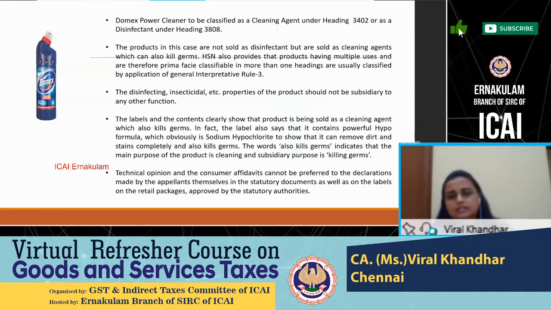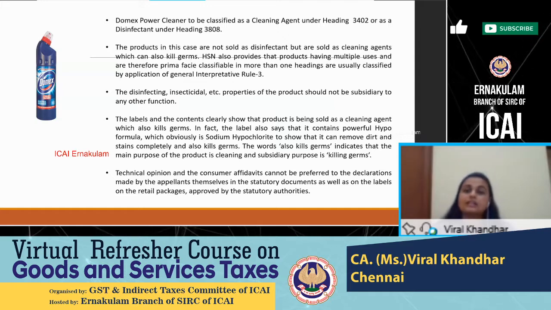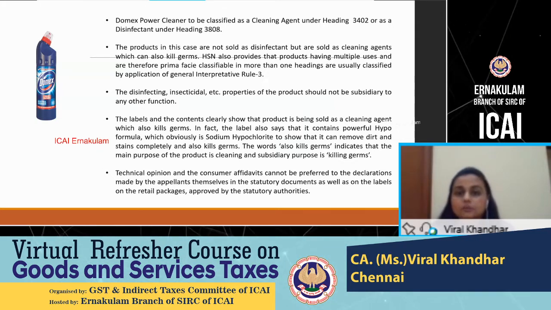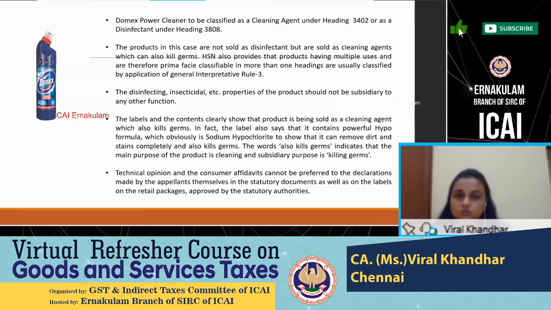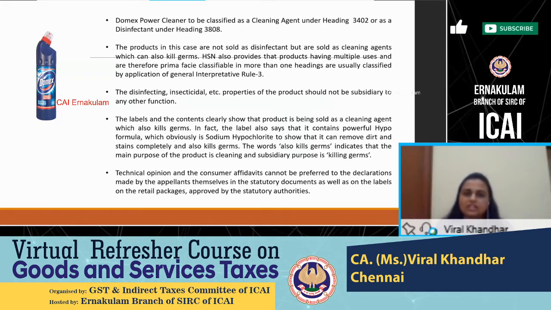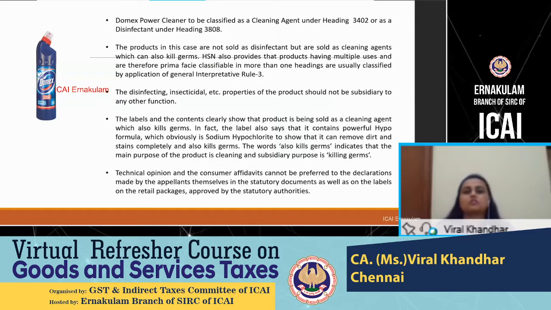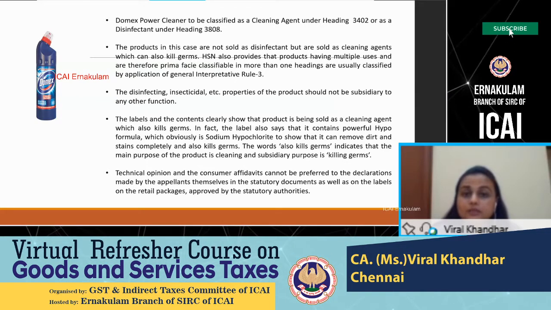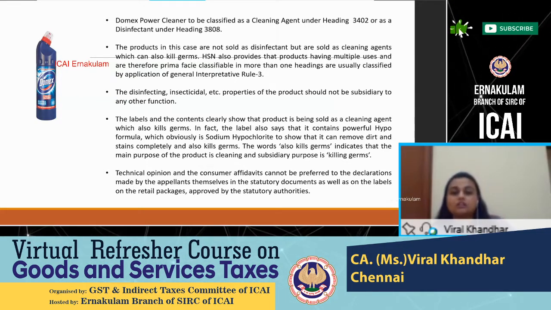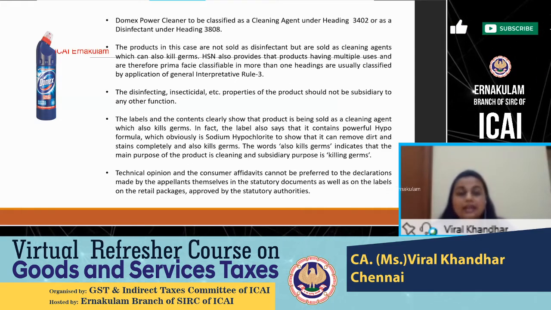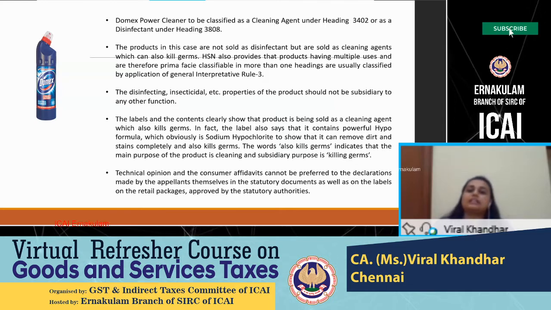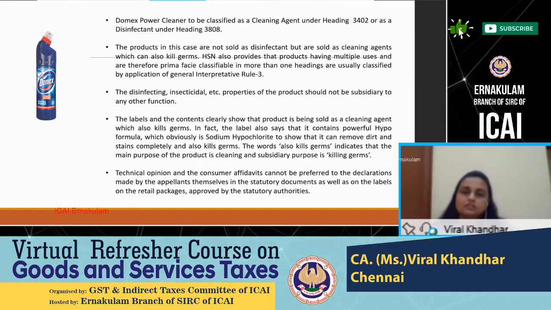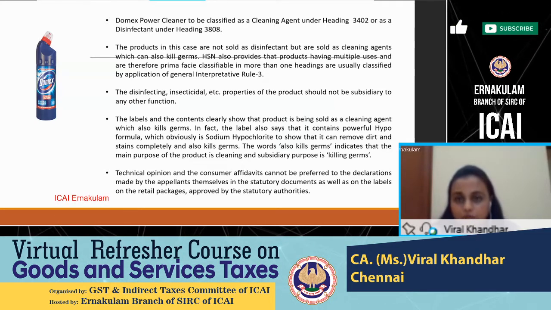So this led to a lot of writs being filed in all the courts, wherein ultimately the court struck down the circular and said that just because the quantity of the product being sold is changing, because of say 200 ml sachets, the quantity in which the product is being sold cannot be a determining factor for finding out the classification. And in fact, just because the quantities are lesser, it does not change the nature of the product itself. So this circular, in fact, was struck down by the courts.